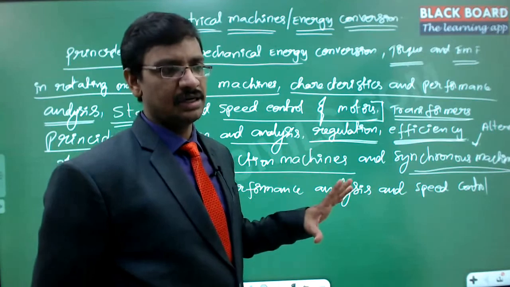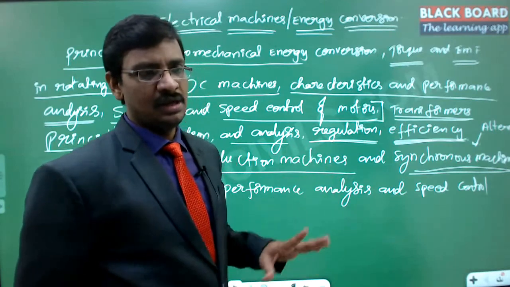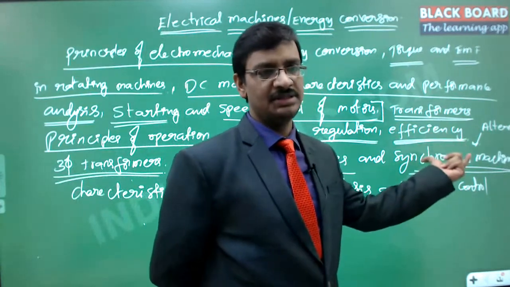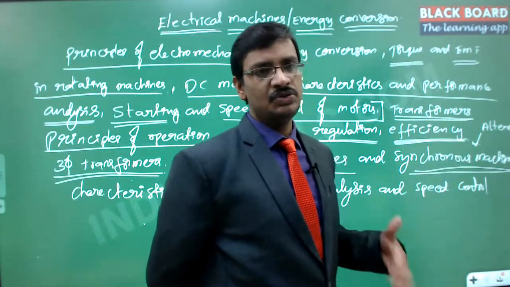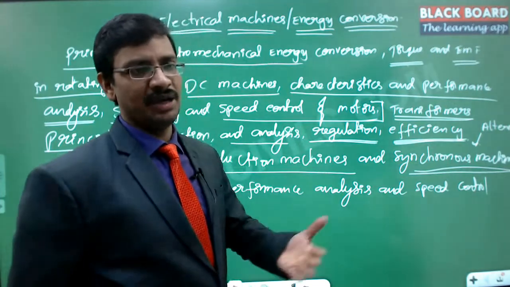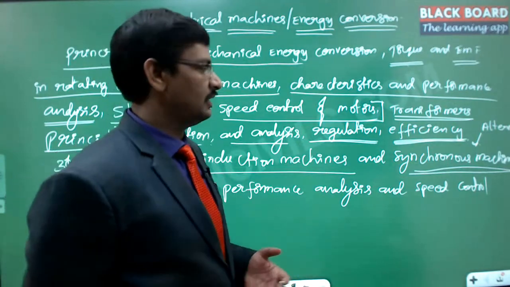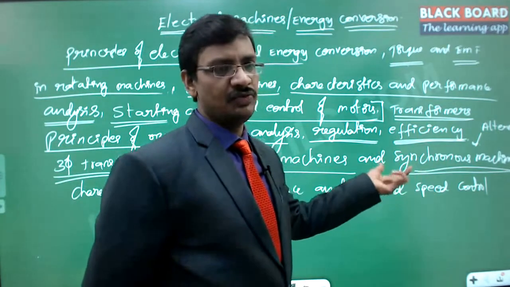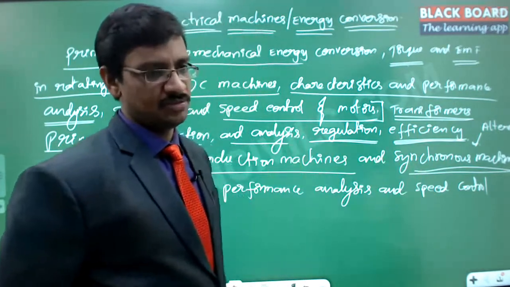It is simply a generator which will generate power in three phases, and for that we use the synchronous machine as the alternator. So the synchronous machine itself we call an alternator, which is used to generate electric power by taking mechanical power from some other source, right? We are going to study this to a greater extent, and this knowledge is very useful in power system analysis.